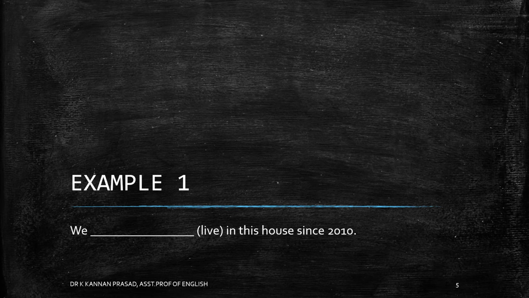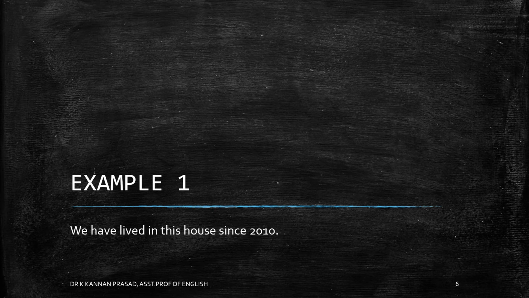The action verb live is suggested here through the word supplied in the parenthesis. So the speaker is talking about an action which is happening till today, which had been continuing from the past. So what form of perfect tense should we be using? Yes, present perfect tense, because the action live mentioned by speaker extends to the present. So the solution is we have lived in this house since 2010.